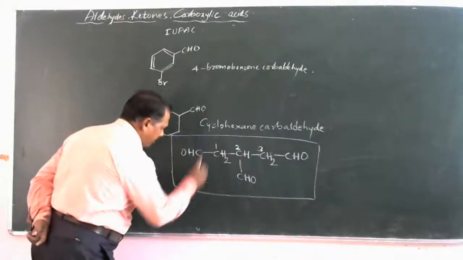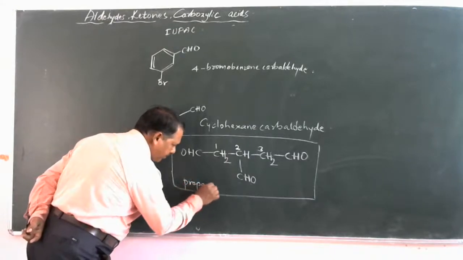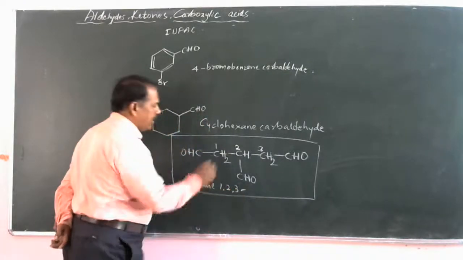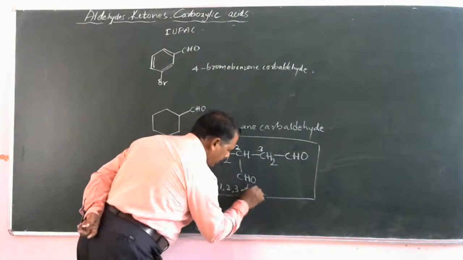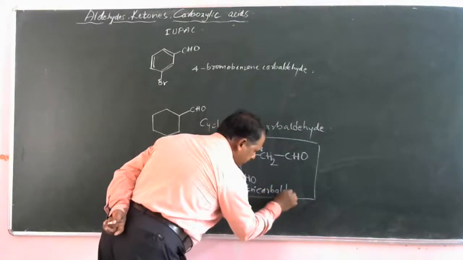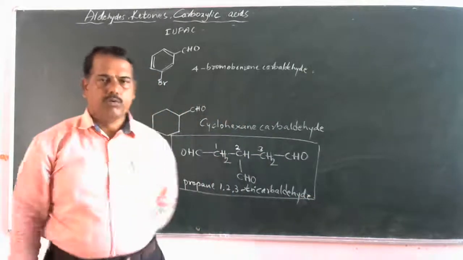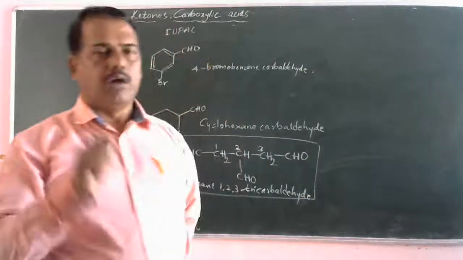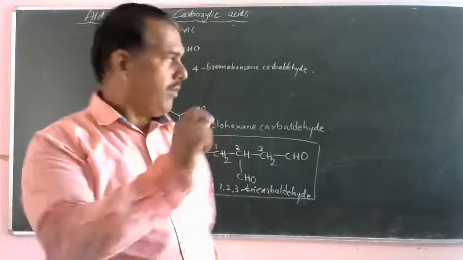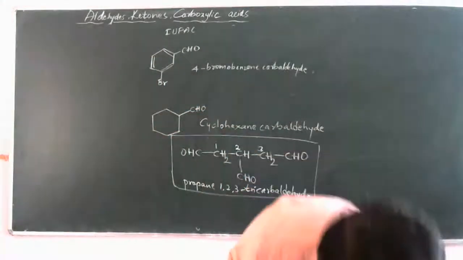Therefore, its IUPAC name is propane 1, 2, 3 tricarbaldehyde. Are you clear? This is how we can easily write the IUPAC nomenclature of aldehydes. Now we shall go for ketones.